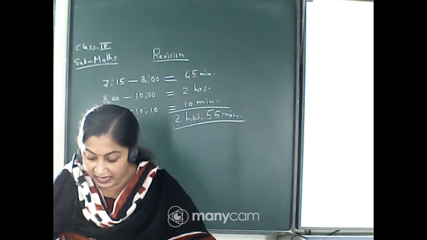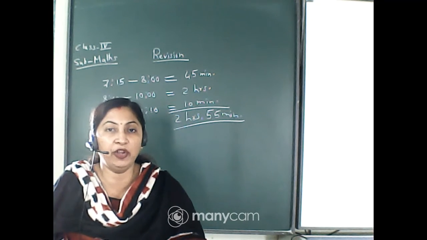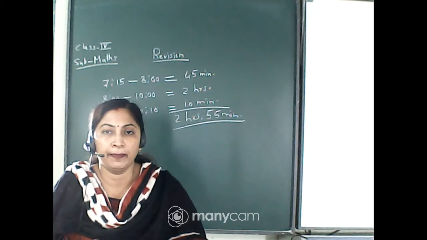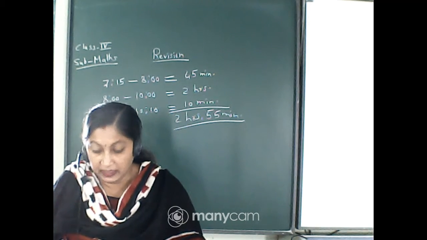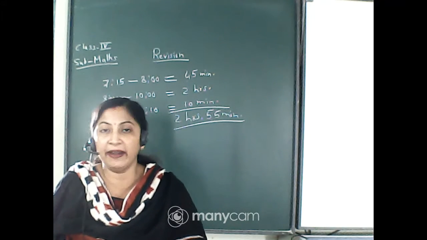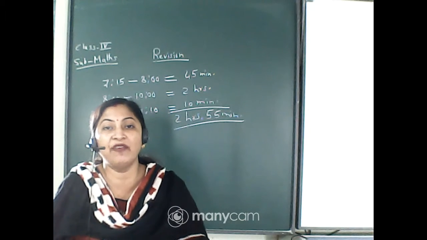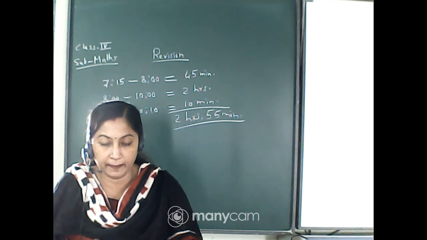Okay, question number 12. 7 days, 7 hours is equals to dash hours. What you will do now in this question? The answer is 175, as Soham has told. The answer is correct, 175 hours. But how have you calculated?